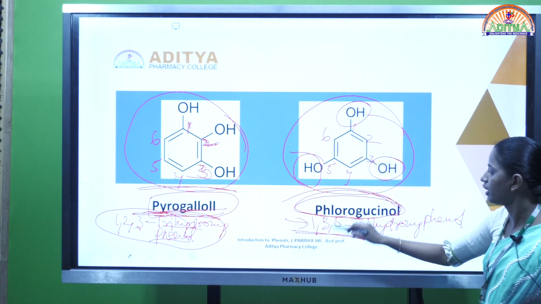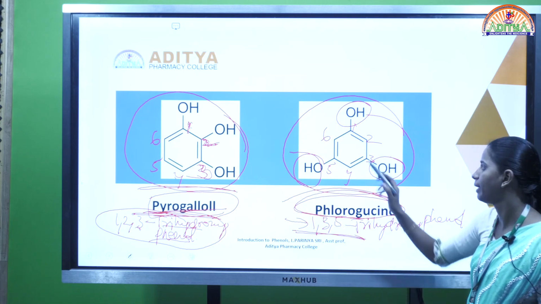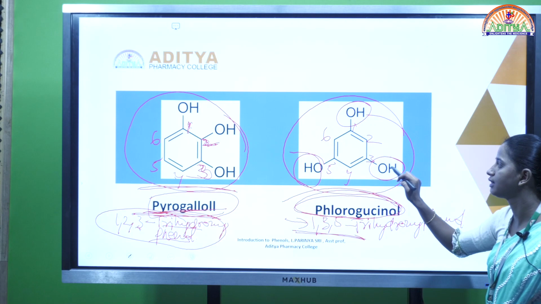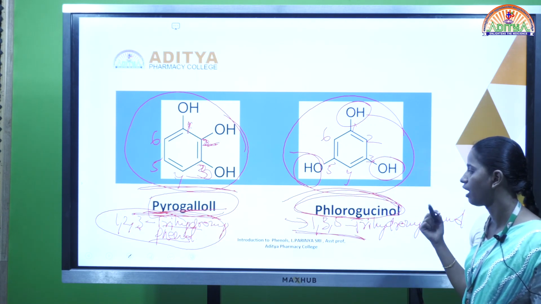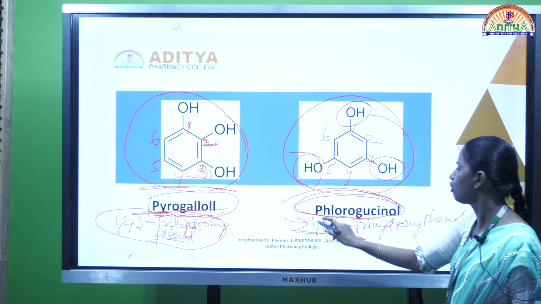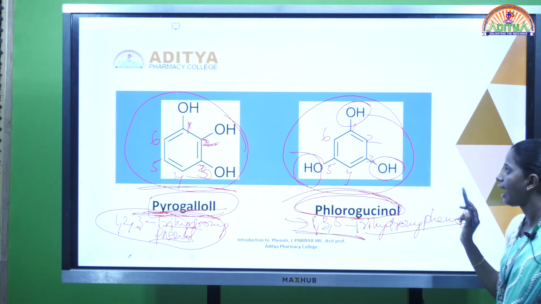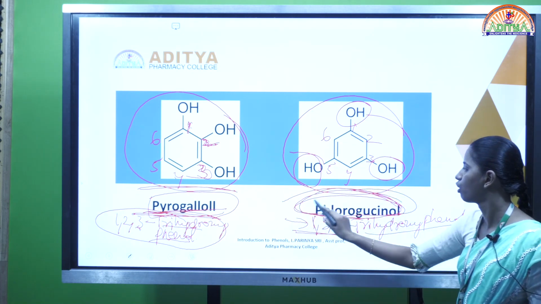And next, coming to the next compound, where three hydroxy groups are attached in different positions. At the first position one hydroxy group is present, at the third position another, and at the fifth position another. So the IUPAC name is 1,3,5-trihydroxyphenol, and the compound name is phloroglucinol.